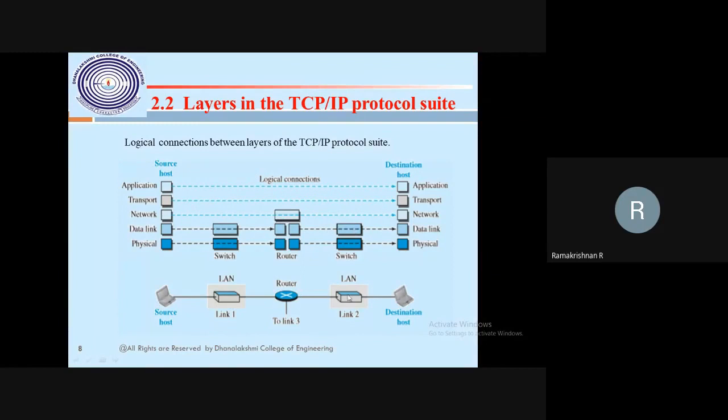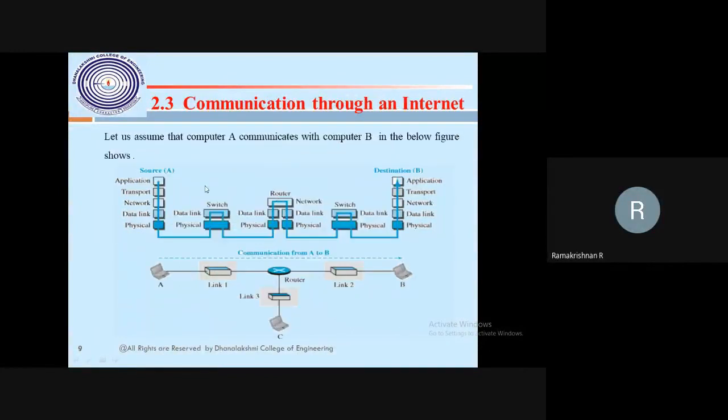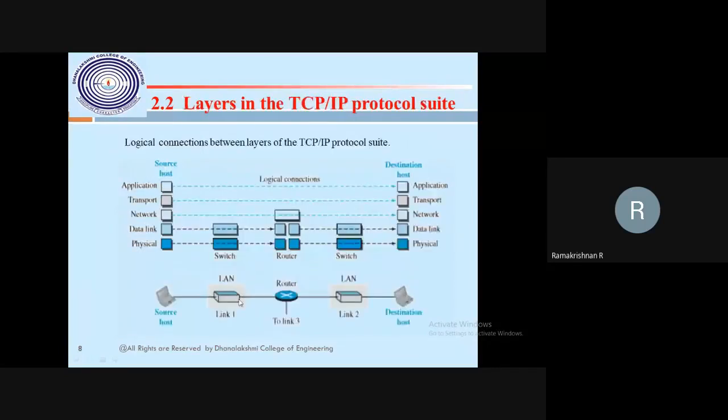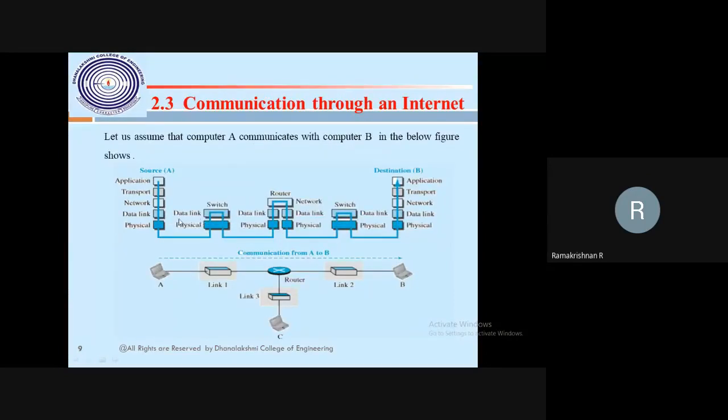This is the diagram to draw while we write for the university examination. The switch diagram should be connected to the router. The router will be connected to your switch network. Then it's connected. This is what it is logically. So how is it running? Assume host A and host B, the same diagram, explained with the help of the layers. Here there is no layer I mentioned. Here the layers are there.